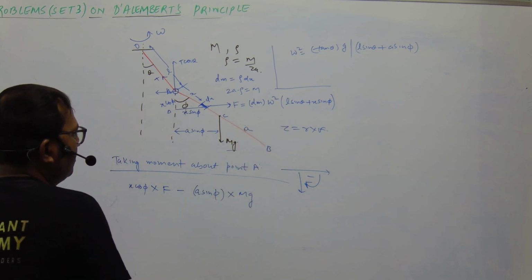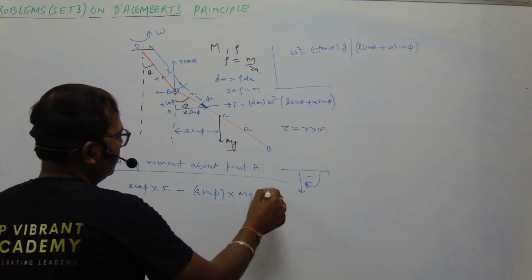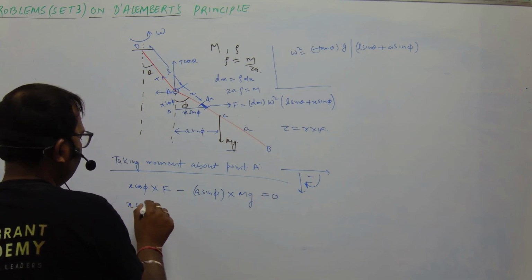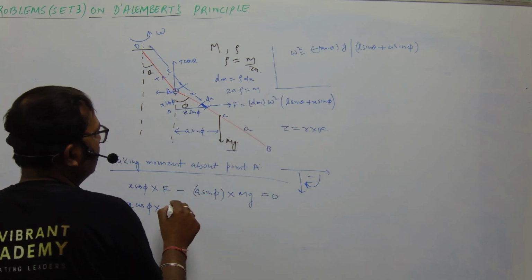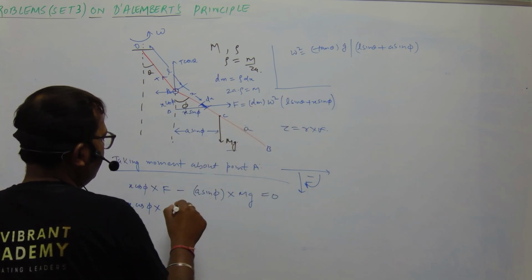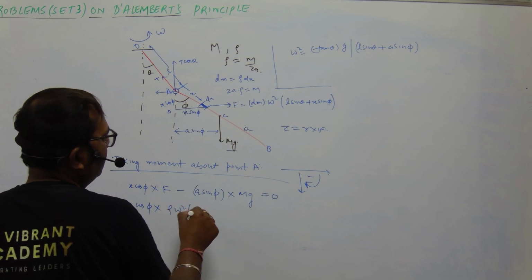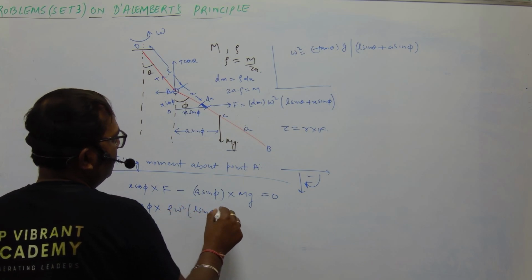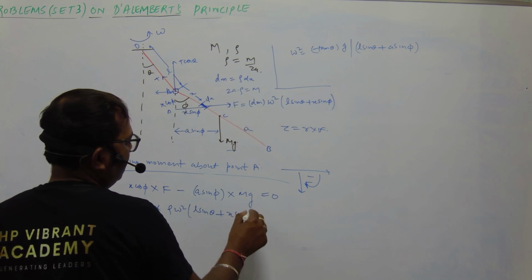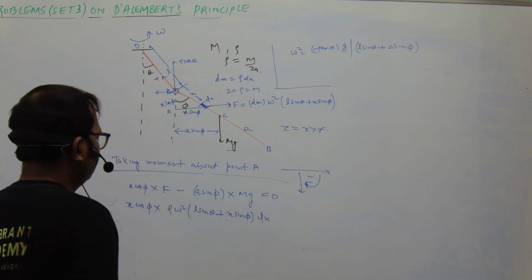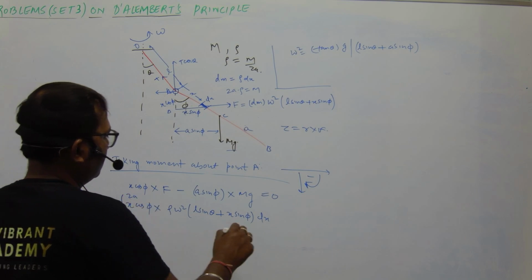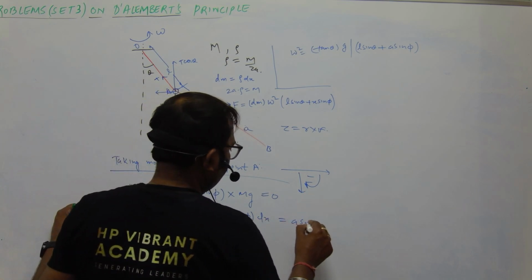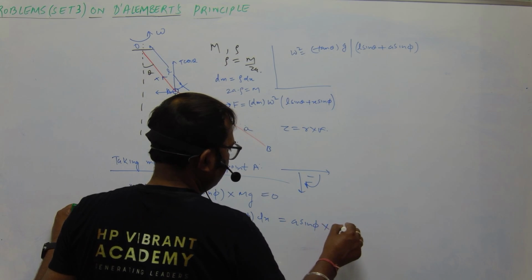Let us place the value here equal to 0. So we have x cos phi into f, where f is this one. So dm is rho into dx, so rho omega square into (L sin theta plus x sin phi) into dx. This is integrated from 0 to 2a, and it is equal to a sin phi into mg.